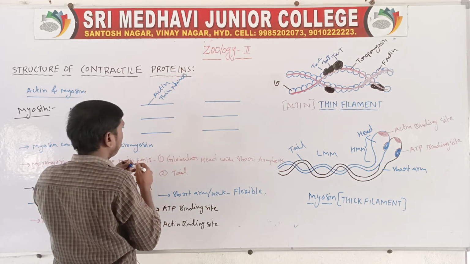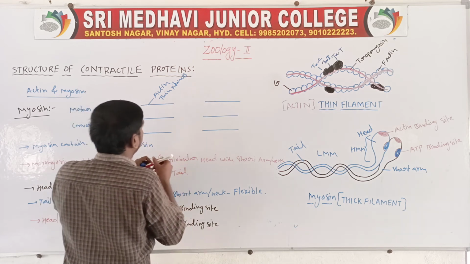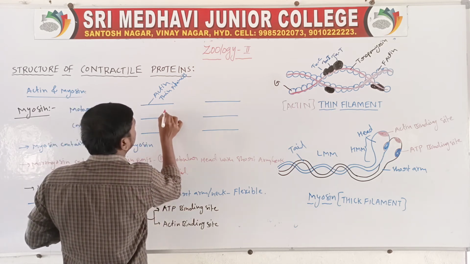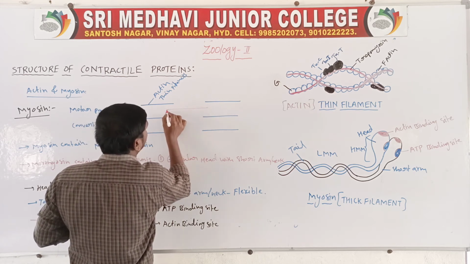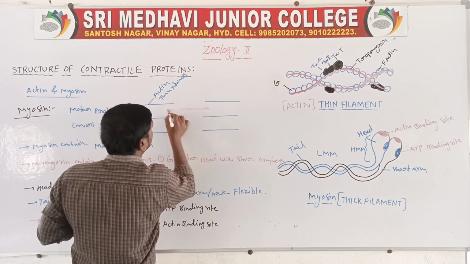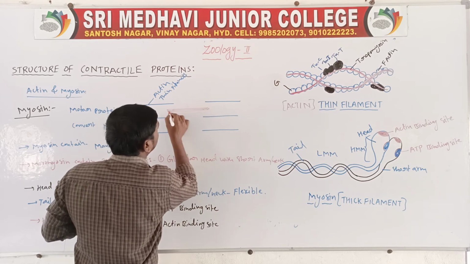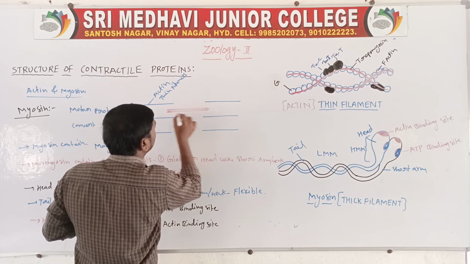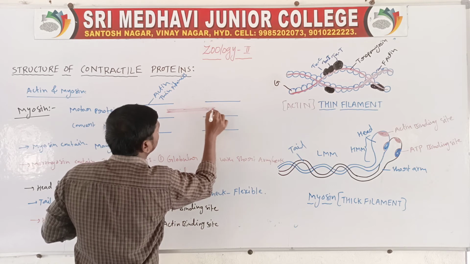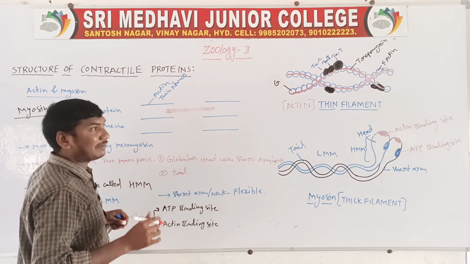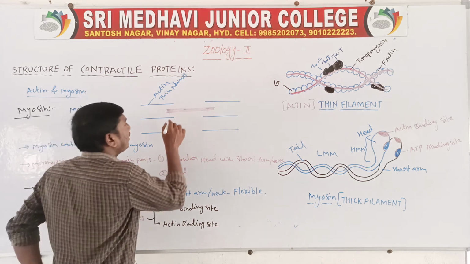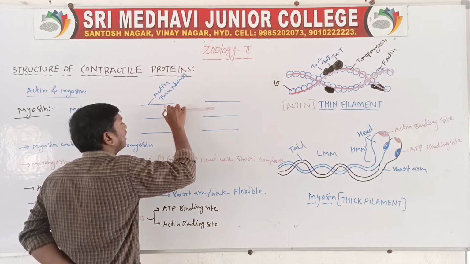Next one, thick filaments. So these are the thick filament.